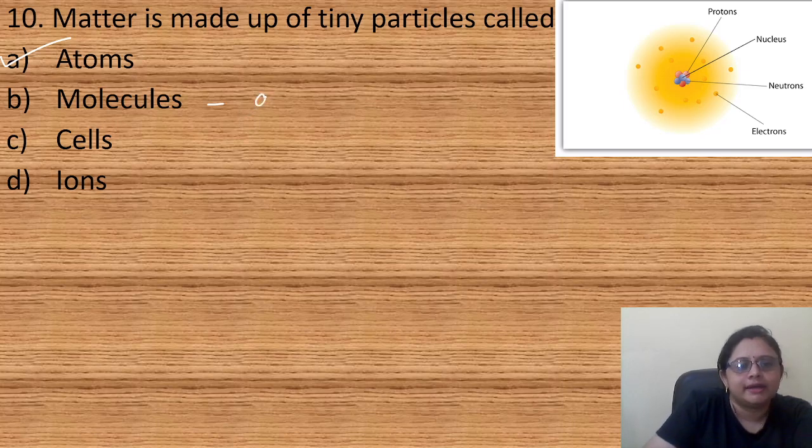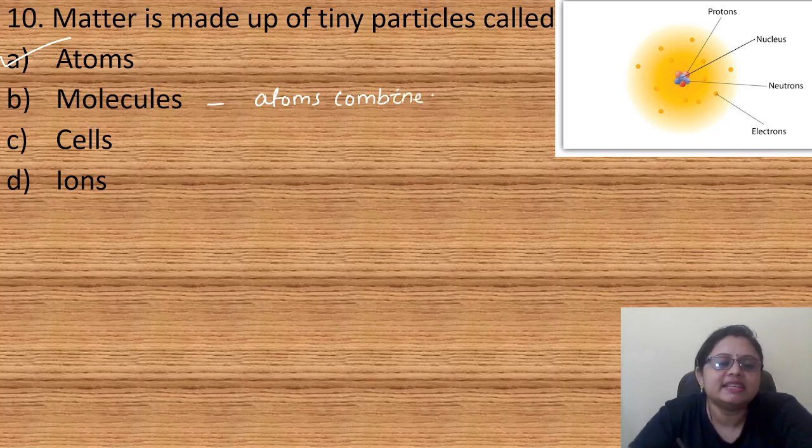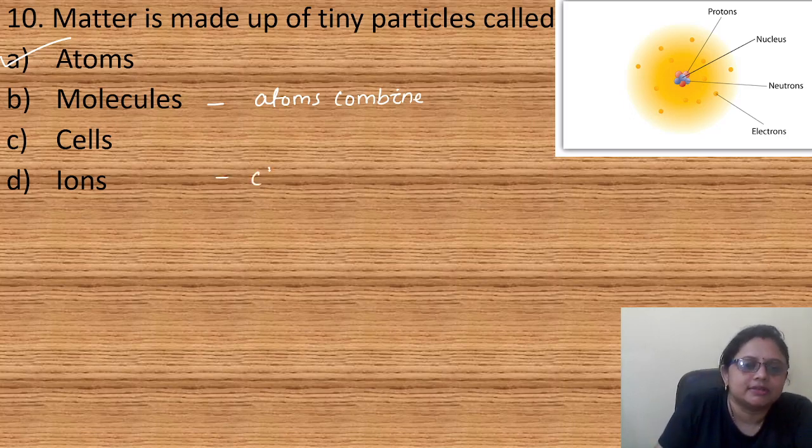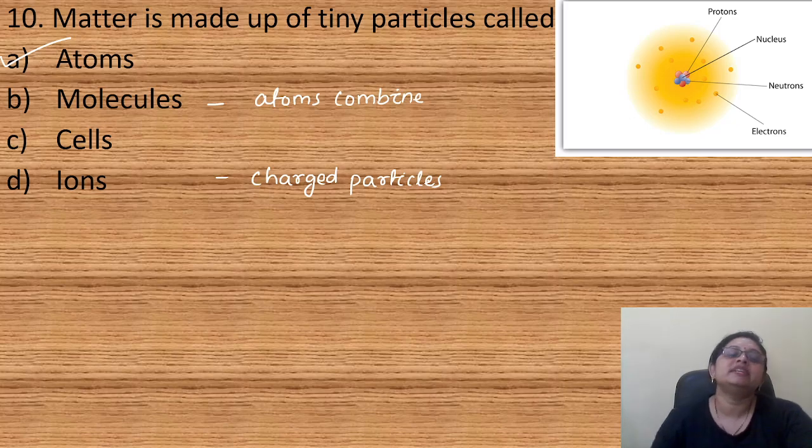Cells are the basic unit of life. Ions are the charged particles. So here the correct answer is option A, atoms.